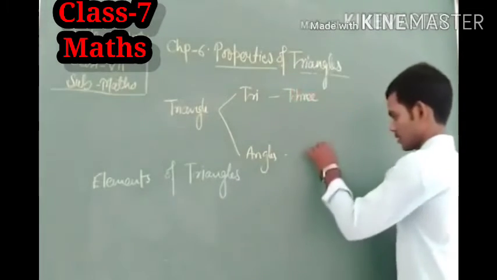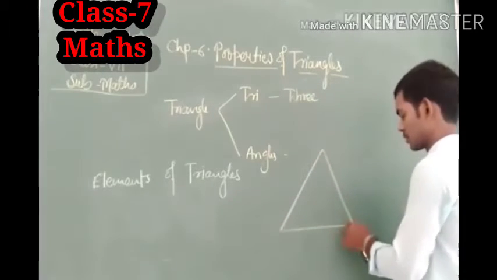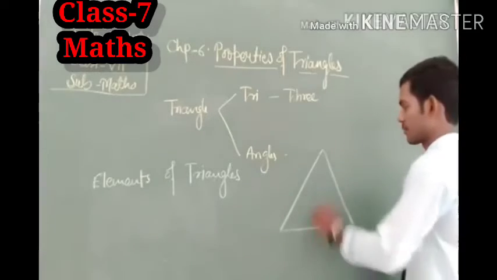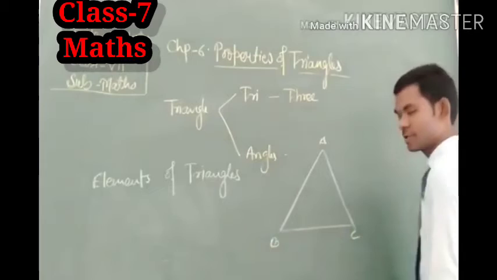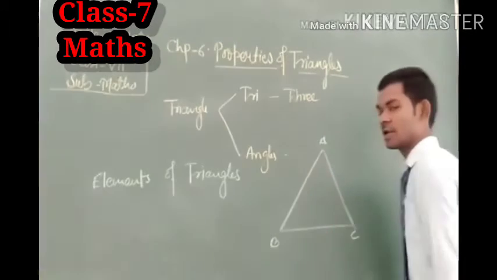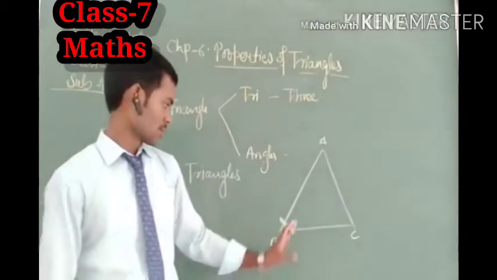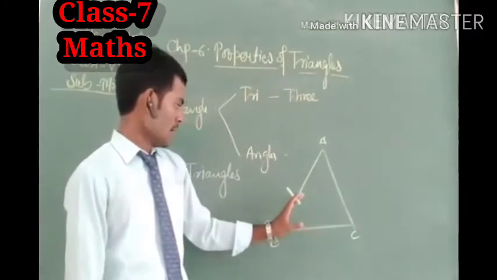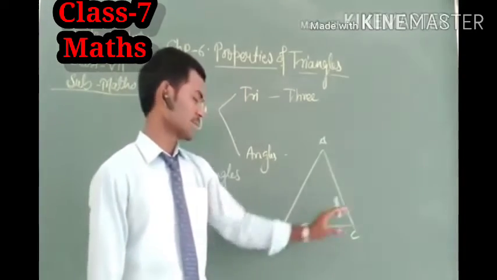As we know, this figure is known as a triangle, and in this figure we can see that it has three line segments by which the triangle is formed. The figure has three sides, AB, BC and AC.